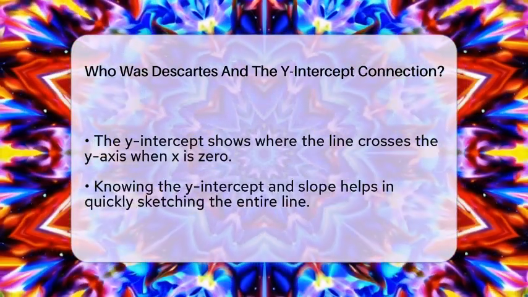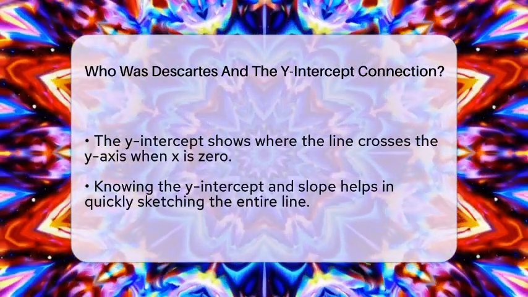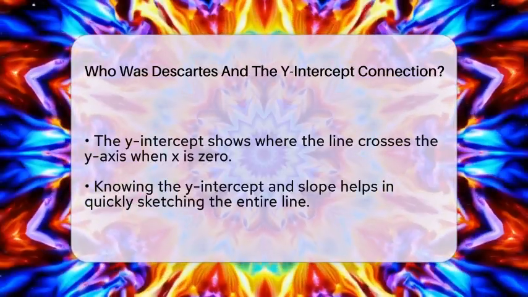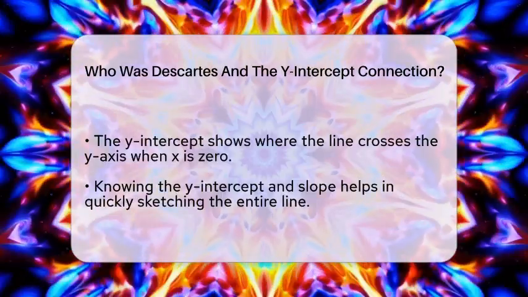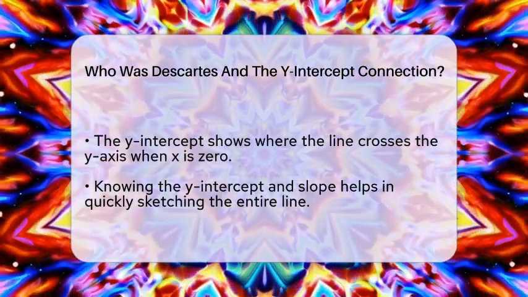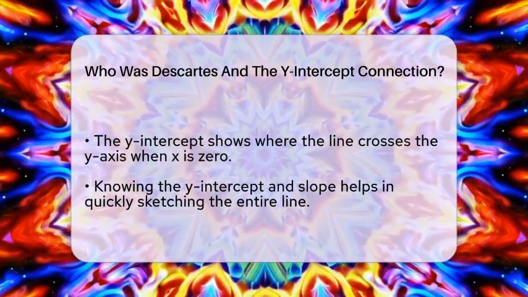For example, if you increase the y-intercept, the whole line moves up. If you decrease it, the line shifts down. This connection between algebra and graphs makes understanding linear relationships much easier. It helps us see how equations work visually and makes solving problems faster.